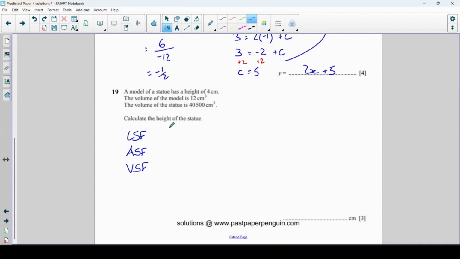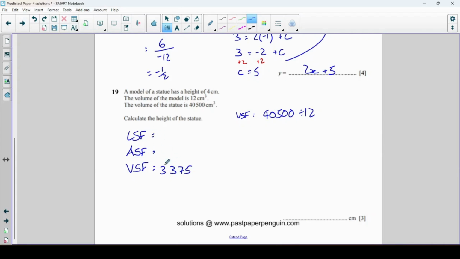So what I'm going to do to find the volume scale factor is do 40,500 divided by 12. That gives me 3,375. Okay, that's the scale factor for volumes.